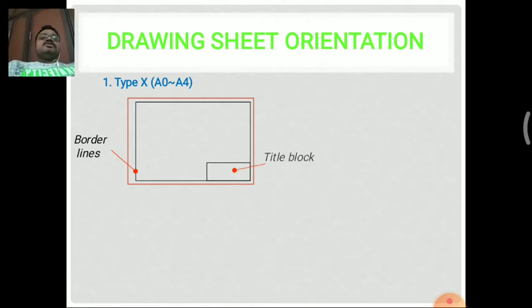Next one is the title block, which is on the right side bottom corner, and the remaining space is known as the drawing space. So these are the three different specifications used in the orientation of a drawing sheet. First one is the border lines, second is the drawing title block, and third is the drawing space.